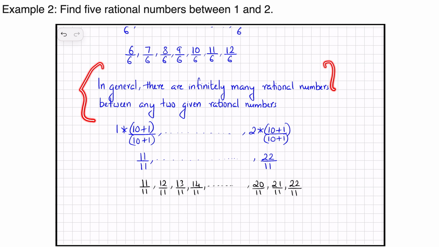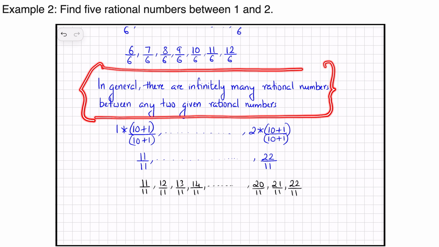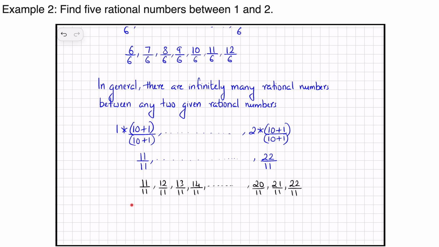So this emphasizes our point that we can find infinite rational numbers between any two rational numbers. Once again, through this exercise we can understand that we can find any number of rational numbers between any two numbers. All we have to change is this particular number.